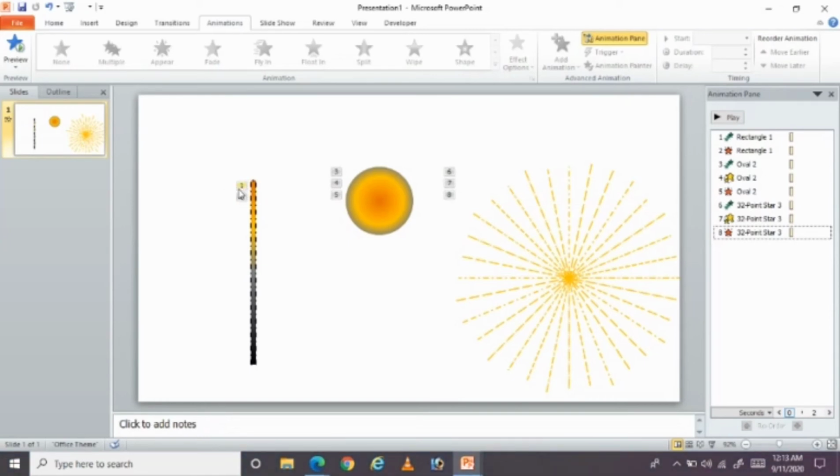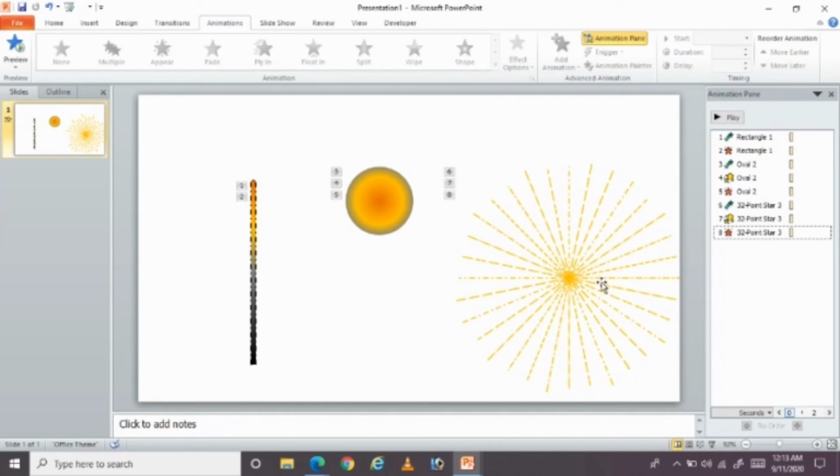First of all, this line is coming from the bottom towards the top. So when it reaches the top, this circle has to come into the picture and it starts exploding outwards. Okay. Now, once the explosion of this circle completes, then this circle comes into the picture and it starts exploding outwards.